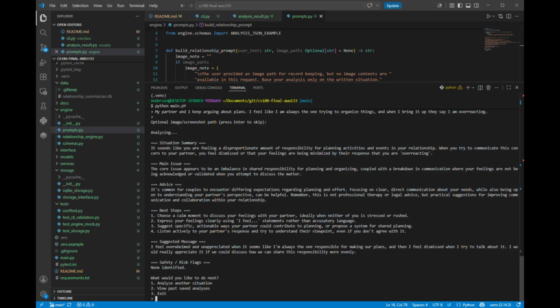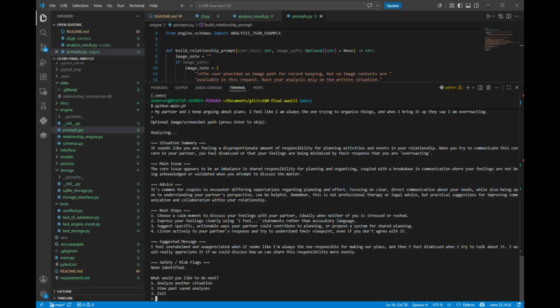Next, it's going to point out the main issue. For this example, it says there appears to be an imbalance in shared responsibility for planning and organizing. So it points out the main issue, and then also gives advice on what to do. First, it also cares about the user a little bit, about how the user is doing.